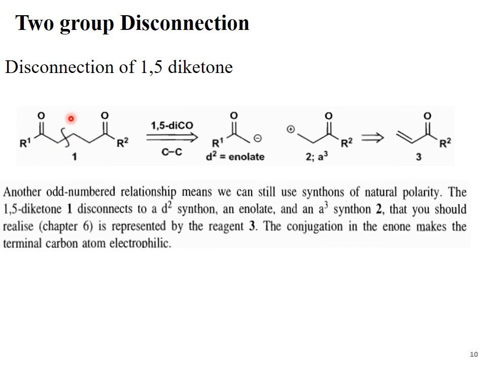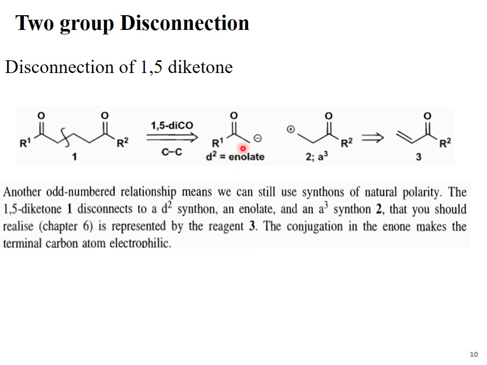When this beta bond is cleaved, then we have two fragments. As I told you in previous slides, when a bond of the target molecule is cleaved, then we have two fragments. One fragment will carry the positive charge and the other fragment will carry the negative charge. So when this beta bond of the 1,5-dicarbonyl compound is cleaved, we have two fragments. One fragment, this one, has this carbon carrying a negative charge. It means this is an enolate.